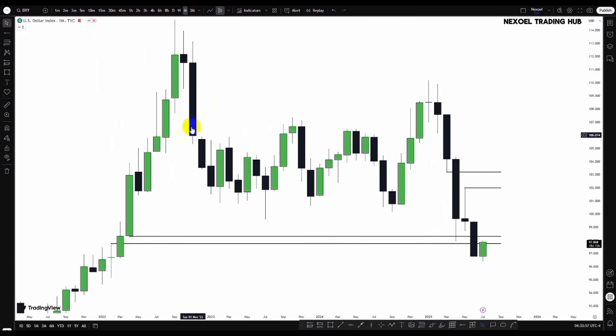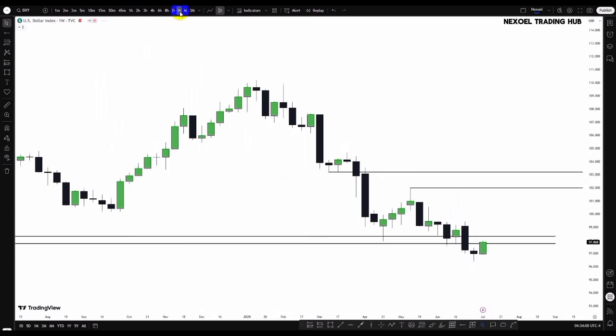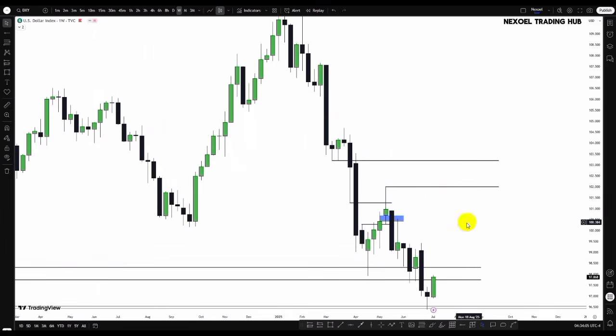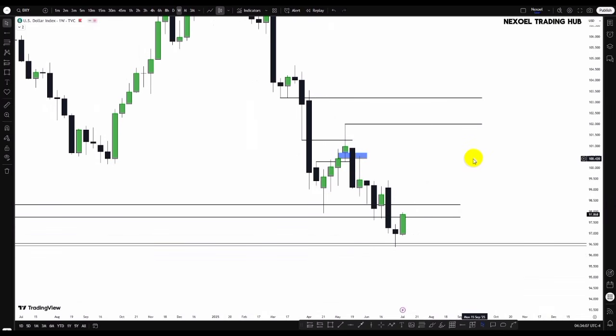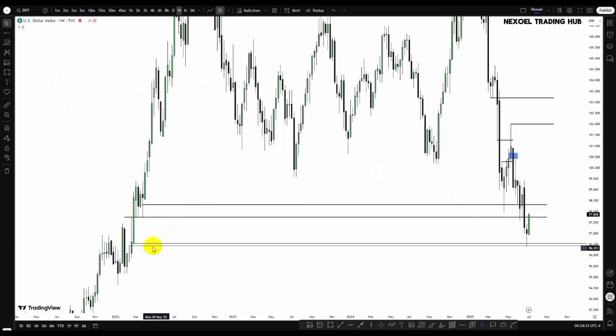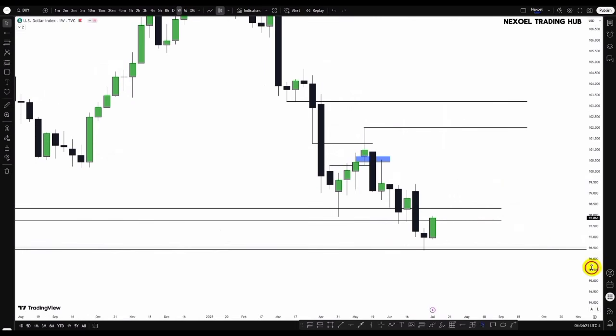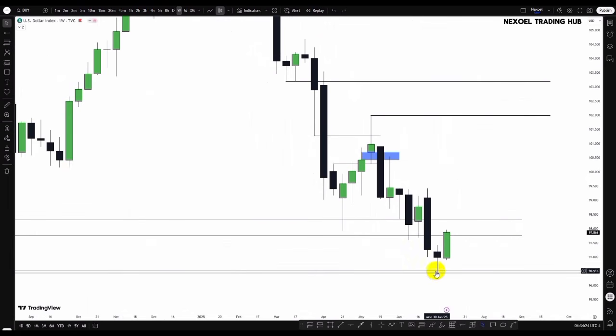So we're going to drop to the weekly time frame to look at the narrative from the weekly time frame. Here in the weekly time frame, if you guys can vividly remember from the weekly Forex forecast last week, we looked at how price reacted from the weekly bullish fair value gap, which you can clearly see here. So price traded to the downside into this as a draw on liquidity, and clearly we can see the bullish reaction to the upside. Price gave this bullish rejection when it mitigated the weekly bullish fair value gap. And last week we called out this bullish movement.